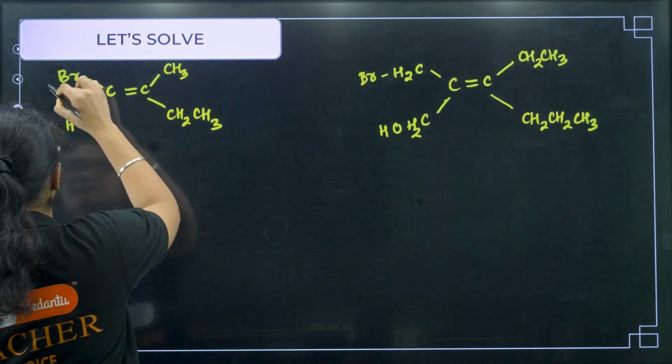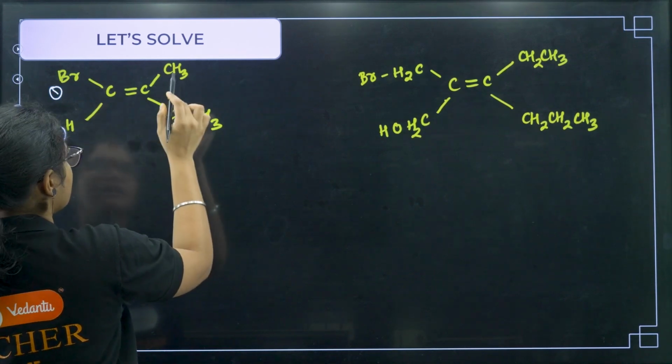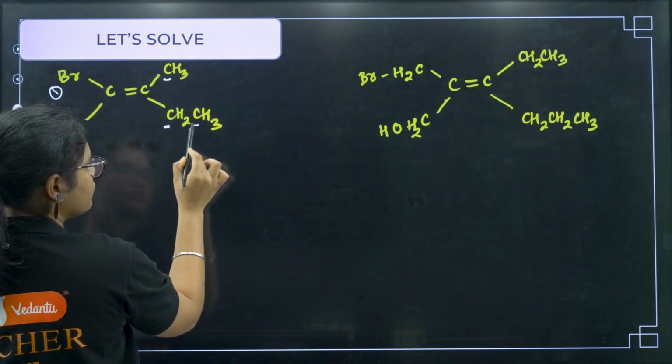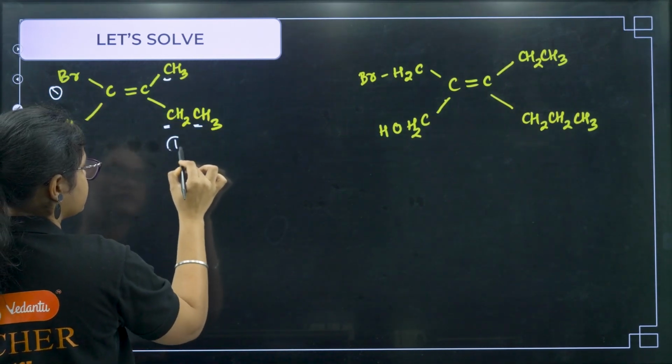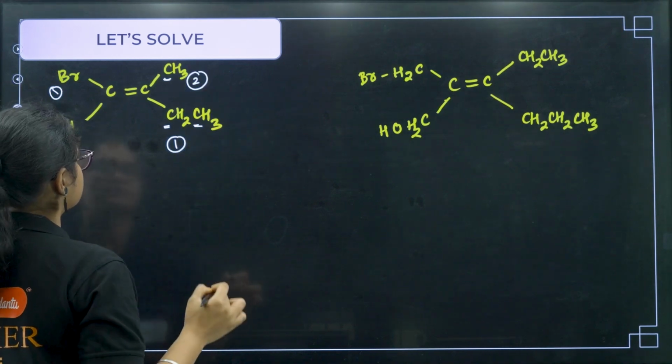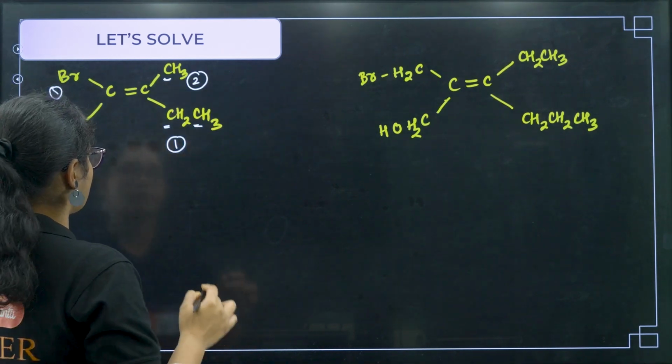Here if I put, bromine is 1, hydrogen is 2. Here you see only 1 carbon, here we have 2 carbons. So this side the mass will be more. So this is 1 and this is 2, right? So 1 and 1 are opposite side, 2 and 2 are on the opposite side.